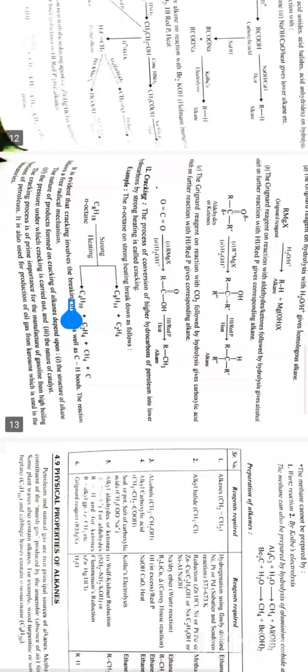This is the 10th method, how to prepare alkanes from aldehydes and ketones. The aldehydes and ketones on reaction with reducing agents like zinc metal with mercury with HCl, and the reaction is termed as Clemmensen reduction, or N2H4 with potassium hydroxide, which is called Wolff-Kishner reduction, or HI with red phosphorus, give alkanes. So this is how we can prepare alkanes from aldehydes and ketones.